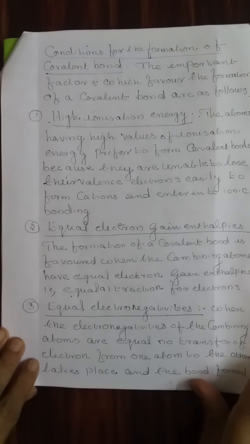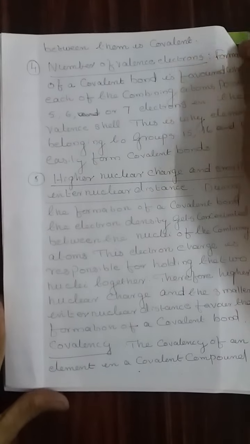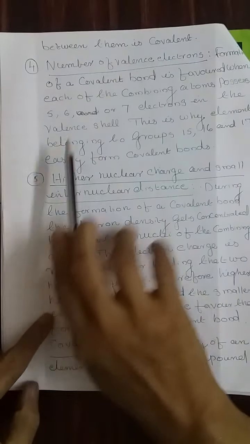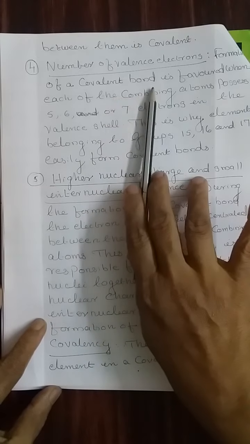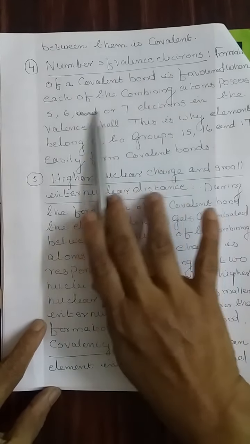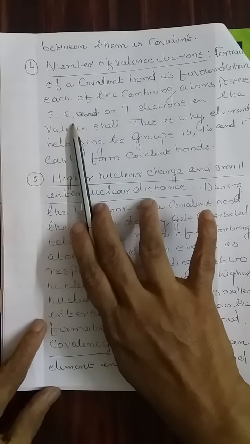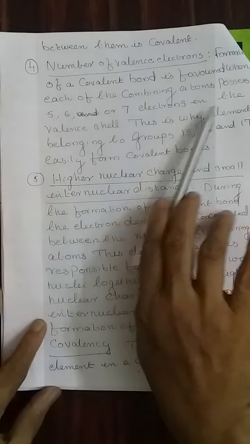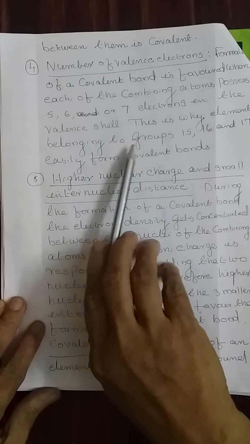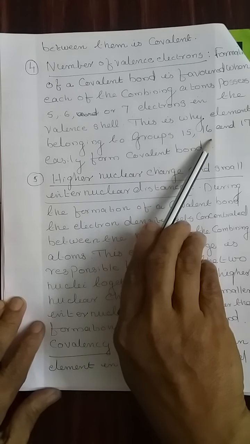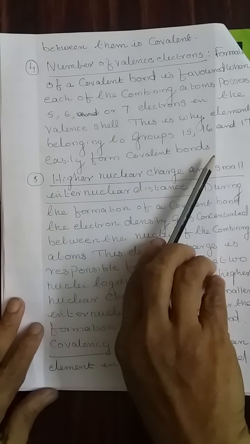takes place and the bond formed between them is covalent. Fourth point, number of valence electrons. Formation of a covalent bond is favored when each of the combining atoms possesses 5, 6 or 7 electrons in the valence shell. This is why elements belonging to groups 15, 16 and 17 easily form covalent bonds.